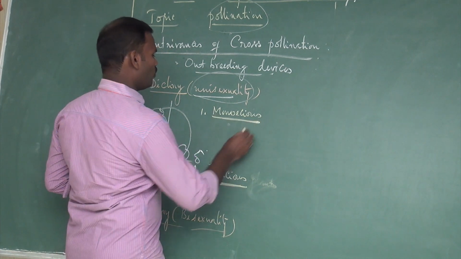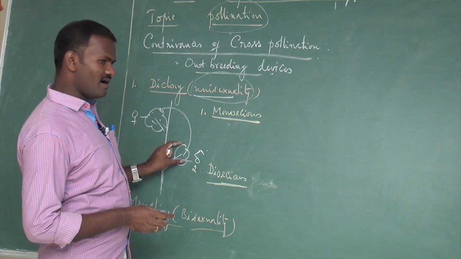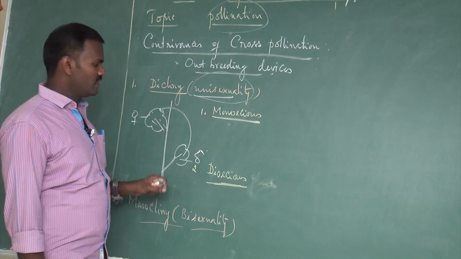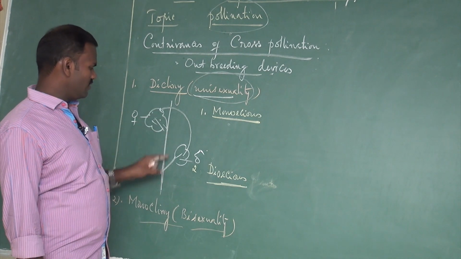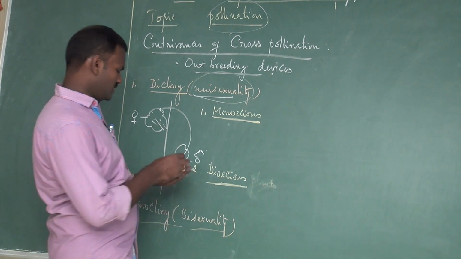What is called mono? Single. Both male and female flowers develop on the same plant. These are called monoecious. If both male and female flowers develop on the same plant, there are more chances for cross pollination.